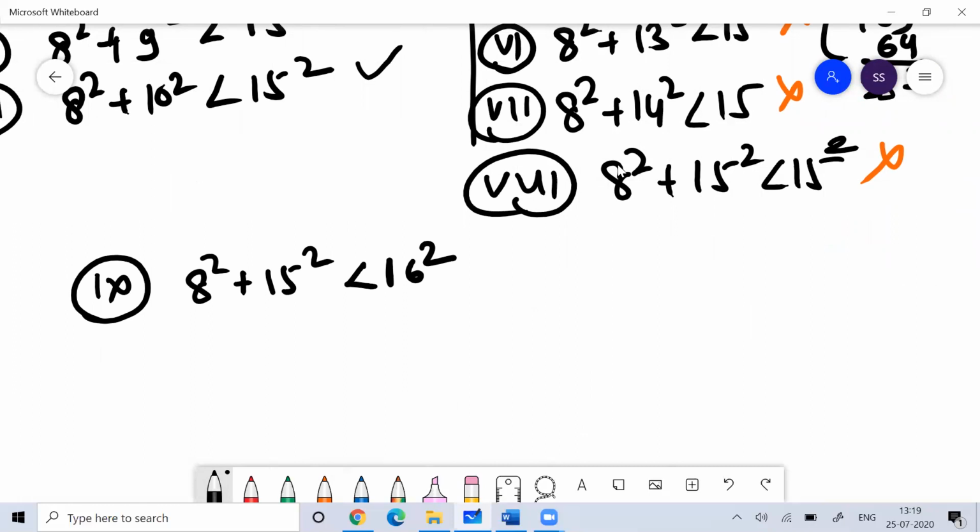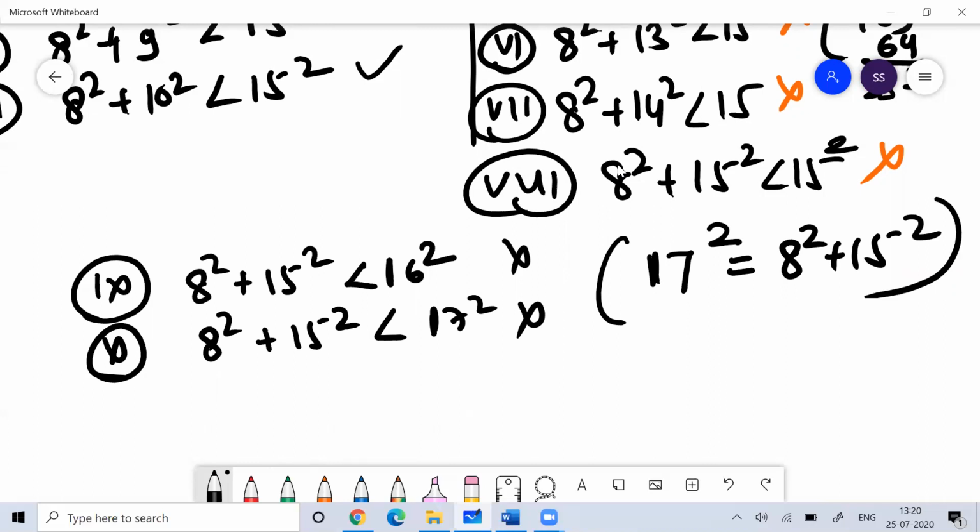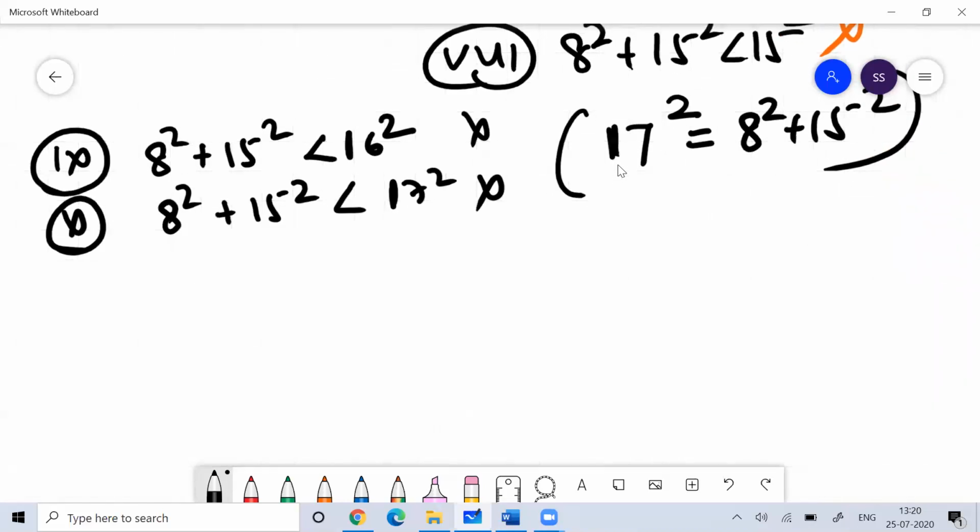You can waste your time writing 8 square plus 15 square less than 17 square. This will not work, because those who know Pythagoras triplets know this very well. Once you have an idea about Pythagoras triplets, you can understand this.